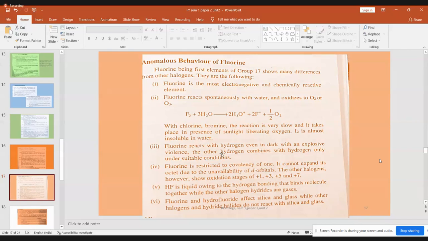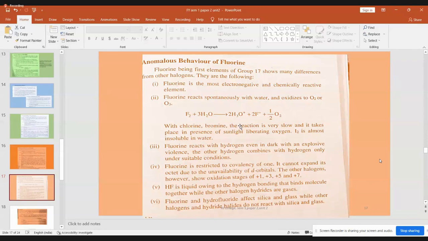Similarly, fluorine is going to react with hydrogen, even if it is stored in dark. You don't need any initiation for the reaction. No catalyst is required or anything like that. Whereas the other ones like chlorine, bromine, iodine, you can use light, photolysis reaction. You can use some special condition, heat reactions.